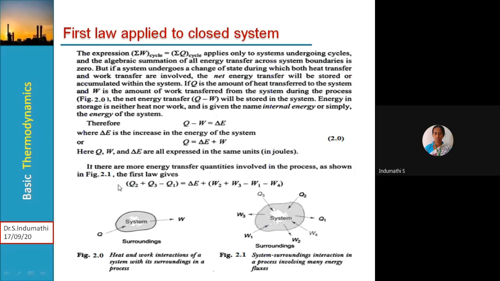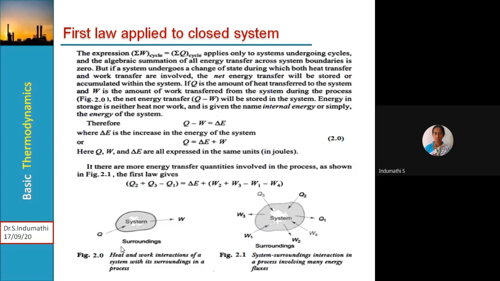Now here, if you observe the expression, sigma W cycle is equal to sigma Q cycle applies only to systems undergoing cycles, and the algebraic summation of all energy transfers across the system boundaries is zero. But if a system undergoes a change of state during which both heat transfer and work transfer are involved, the net energy transfer will be stored or accumulated within the system. So if Q is the amount of heat transferred to the system and W is the amount of work transferred from the system during the process as shown in the figure 2.0, the net energy transfer Q minus W will be stored within the system.